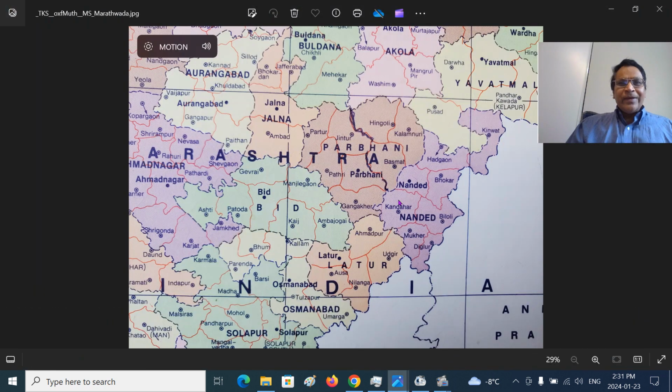You can see this is the Nanded district. This is the Nanded district. You can see the Kinwat panhandle. This is the entire Marathwada, or you can say the Nanded district. The southern part is Deglur and Mukhed and Kandhar. Kandhar is different from Kandahar of Afghanistan.